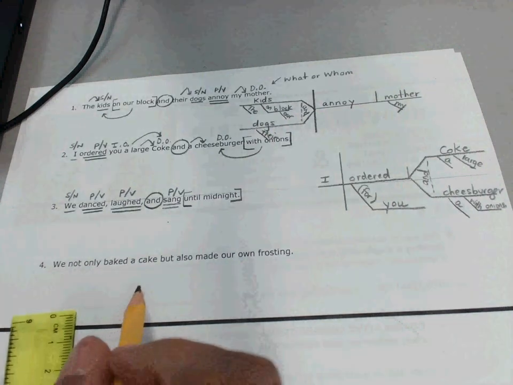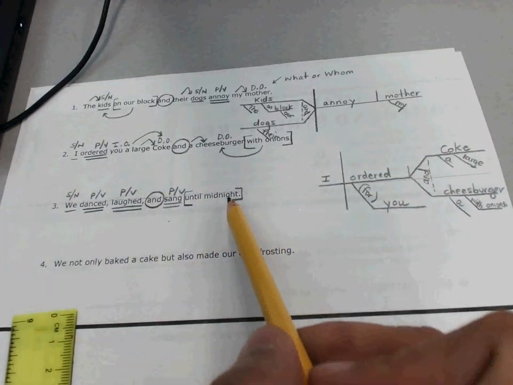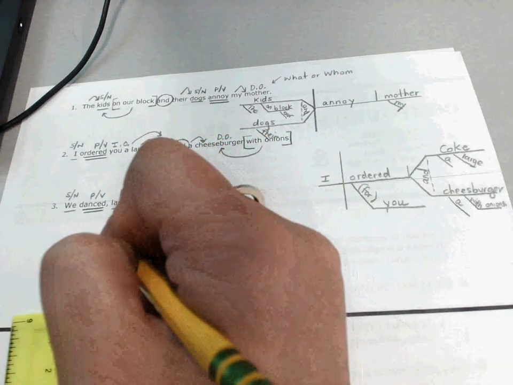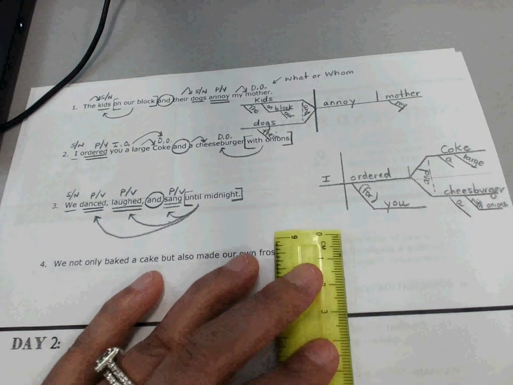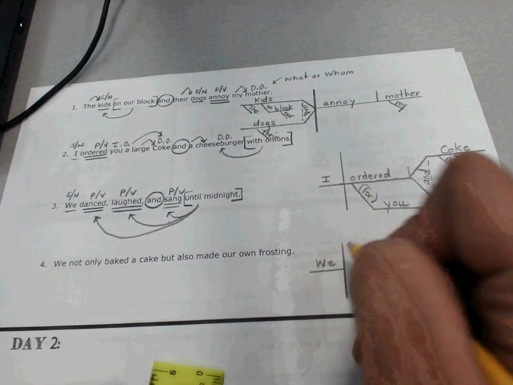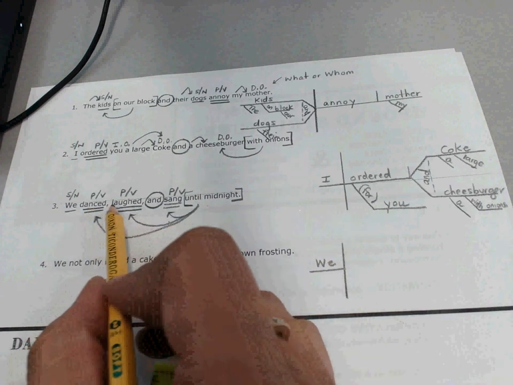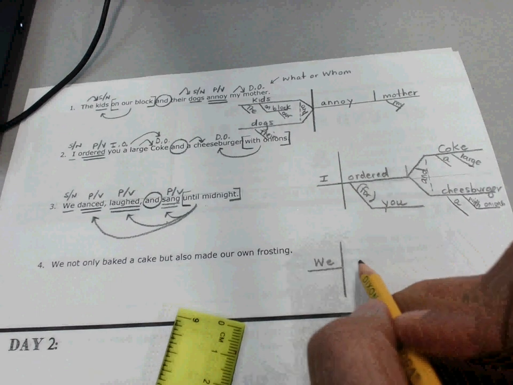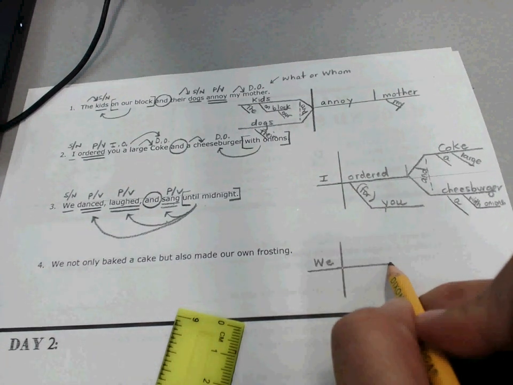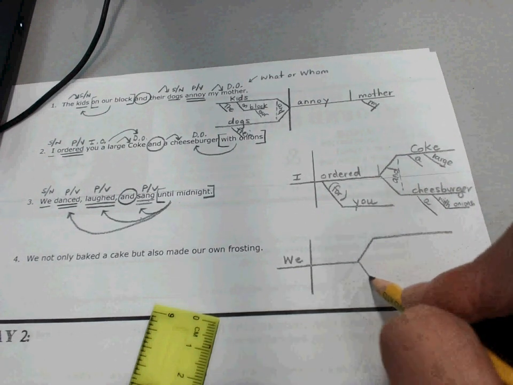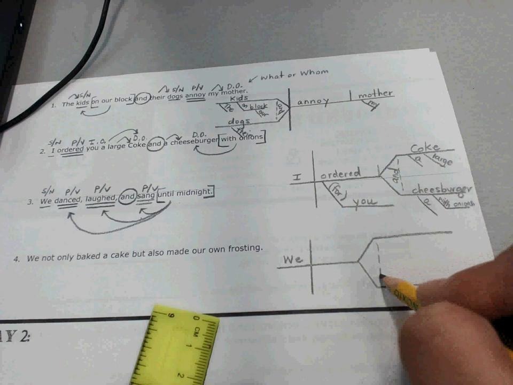Now here's the thing that's tough. We did all of these things until midnight. So look here, this has to somehow go under all of them. Let me show you how you're going to do that. You have your we over here because that's normal. But we said this prep phrase applies to all 3 of these. So normally your prep phrase would have gone directly under your verb. Here's what you do. You leave a little bit of space here. We're going to come back to that. And then you start your rocket ship for your 3 verbs.